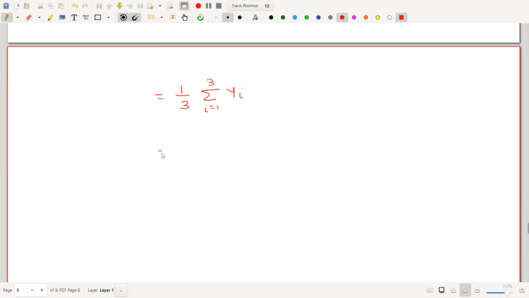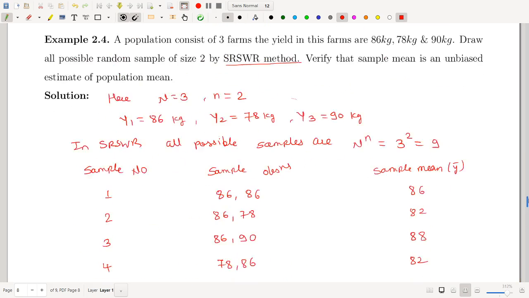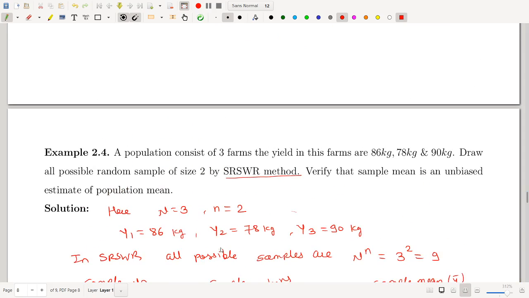This means 1 upon 3 into y1 plus y2 plus y3, and you know y1 is 86, y2 is 78 and y3 is 90.